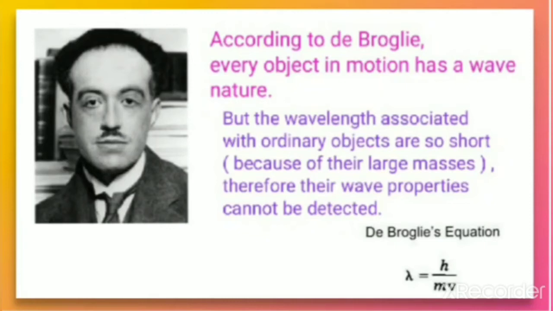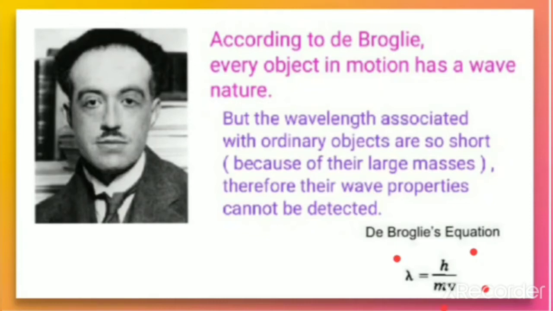But the wavelength associated with ordinary objects is so short because of their large masses. As the de Broglie equation is lambda is equal to h by mv, when you look at the relation, the wavelength and the mass have an inverse relation.